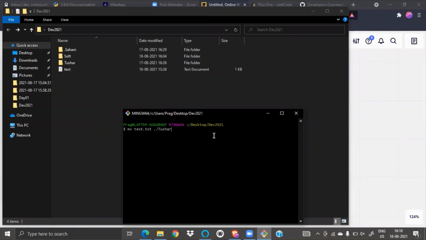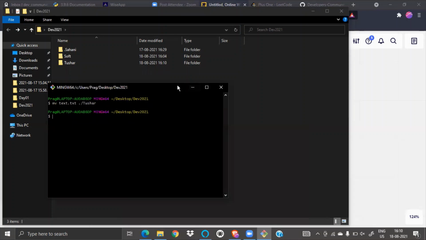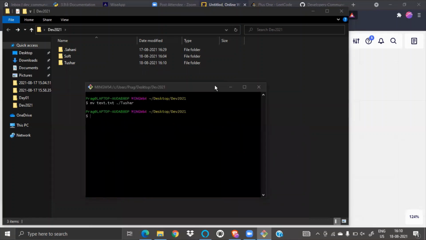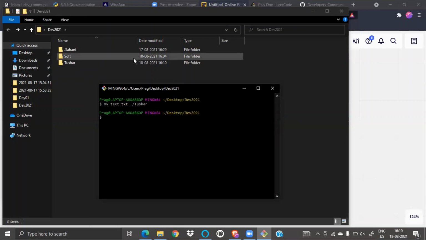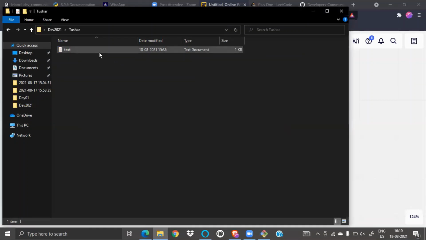Let's see if I do. Oh my god, it just magically disappeared. Where is it? Where should the text file be? Just write in chat where it is. So it's in Tusar. Yeah, Tusar. Everyone is just spamming Tusar. Tusar is getting famous. So yes, the txt is in Tusar.